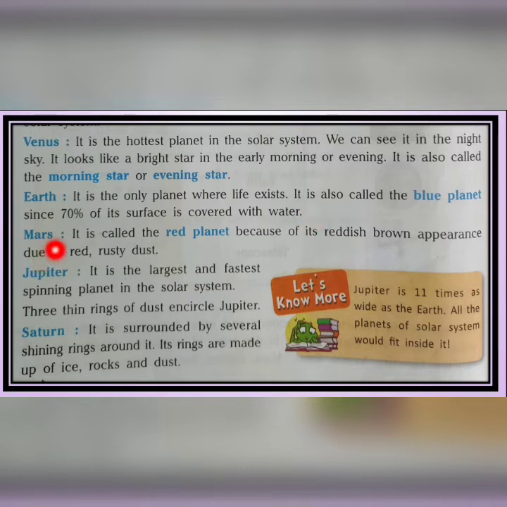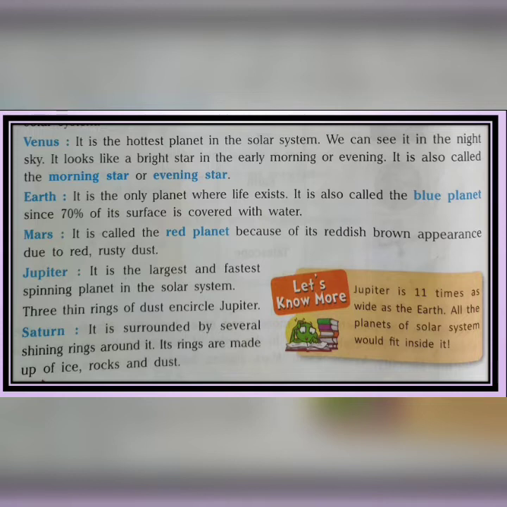Then the fourth one is Mars. It is called the red planet because of its reddish brown appearance due to red rusty dust. So Mars is what? It is called the red planet because of the presence of red rusty dust.